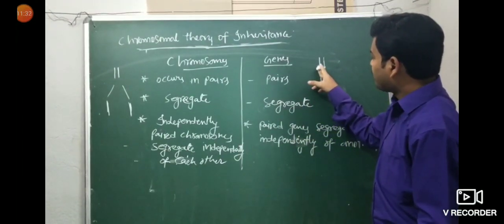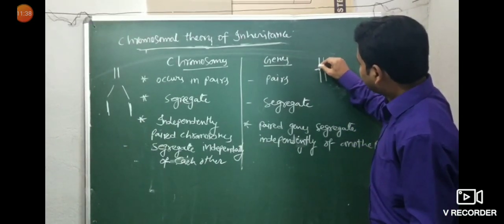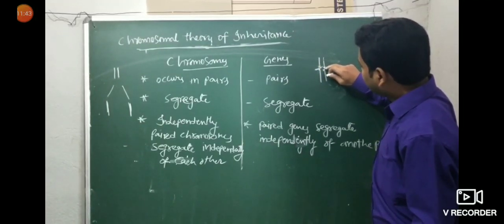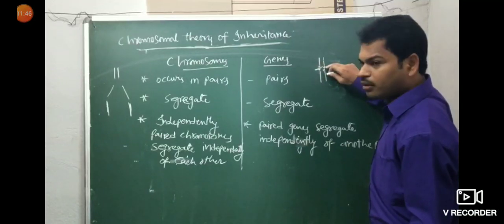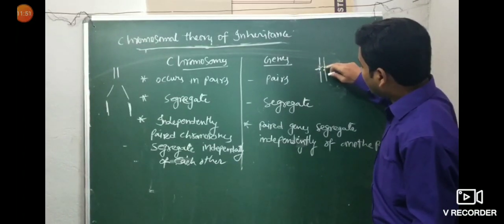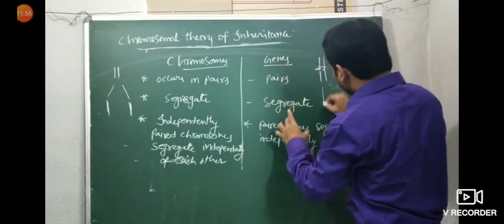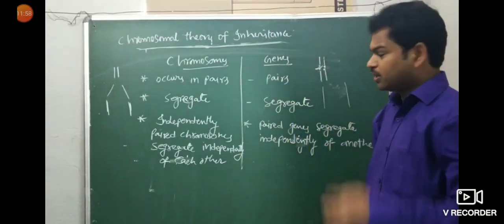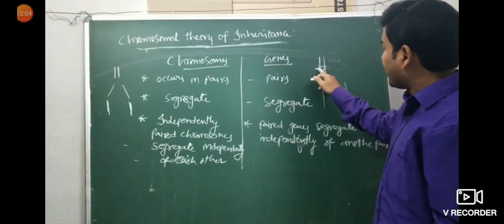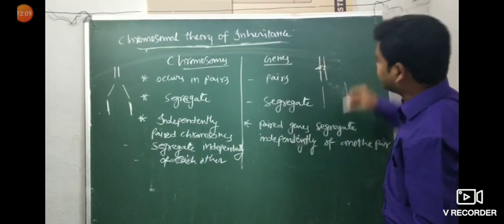These paired genes segregate. These paired genes segregate independently of another pair. I mean, this segregation does not depend upon this pair. Chromosomes means these chromosomes only segregate like this: independently paired chromosomes segregate of each other. These paired genes are present on chromosomes, and these paired genes segregate